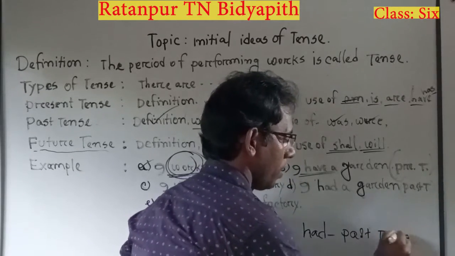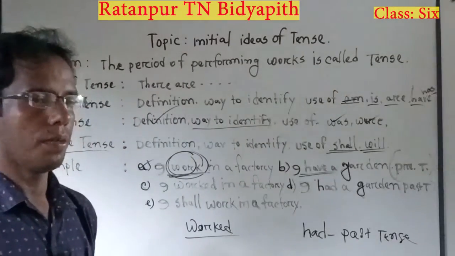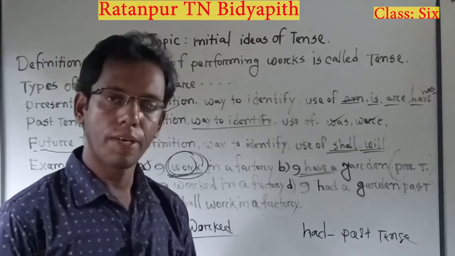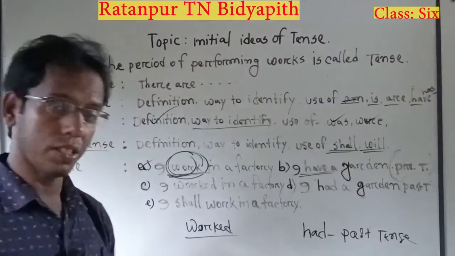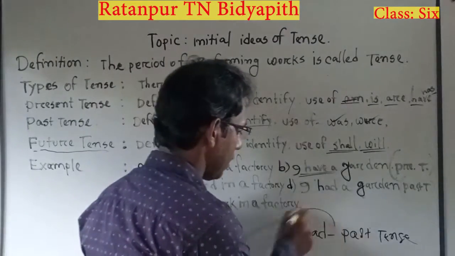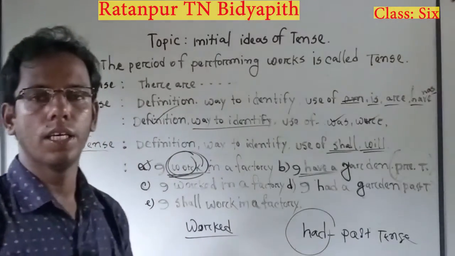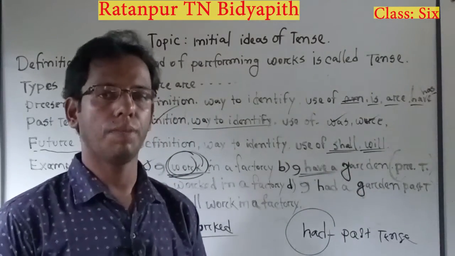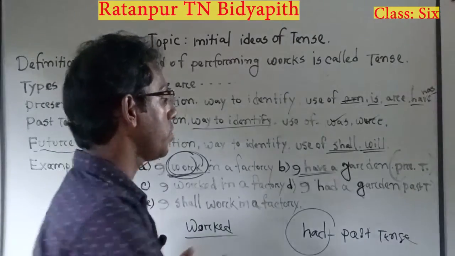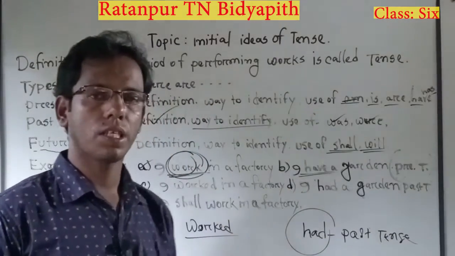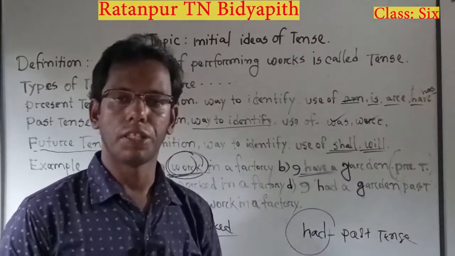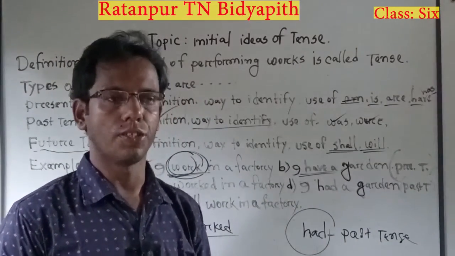This is past tense. That means if we want to use have in past tense, then we must use had as the past form. So after observing this sentence, we find the use of have, and we can obviously say that this is a sentence of present tense.